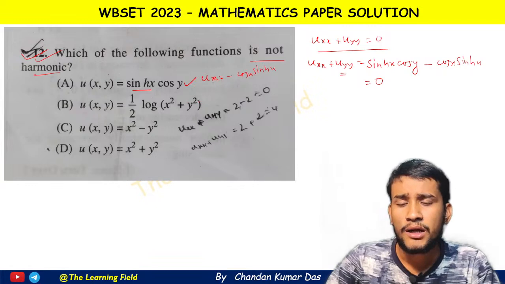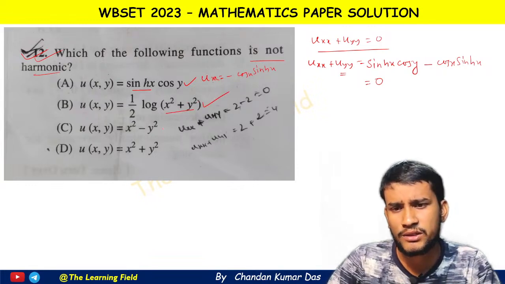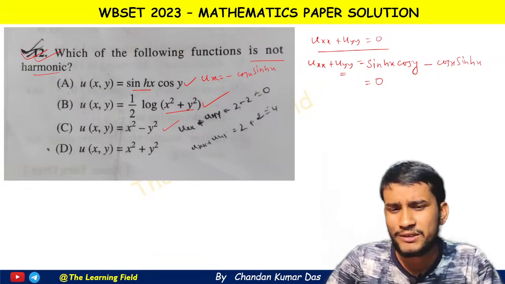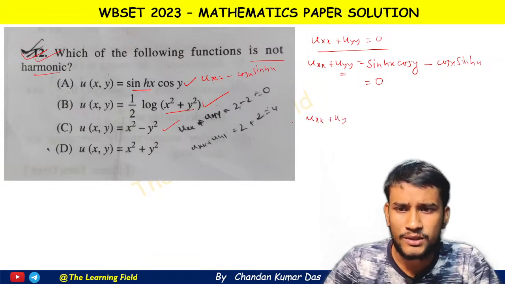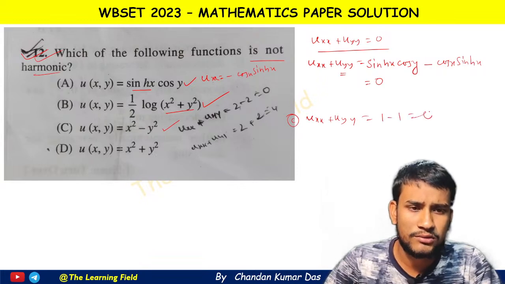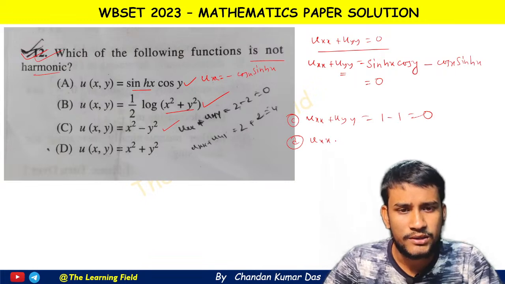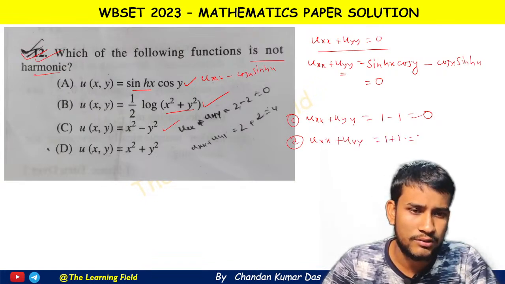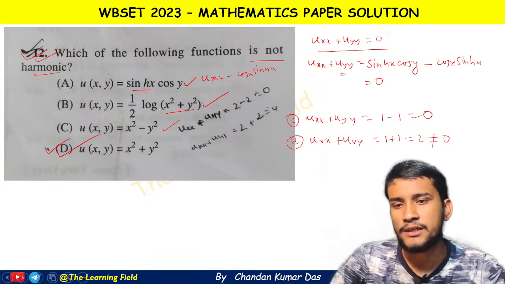Again, simply you can also check this one is also a harmonic function, and this one is also a harmonic function. So you can also check, these are very easy. So uxx plus uyy for the third option, or C, is equal to 1 minus 1, which is equal to 0, and for option D, this does not satisfy the Cauchy-Riemann equation. ux plus uy equal to 1 plus 1, this is equal to 2, which is not equal to 0. So option D is clearly correct here.